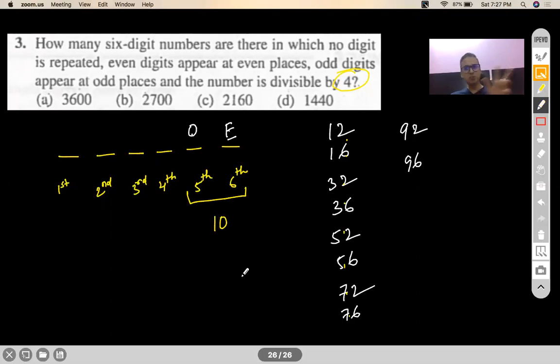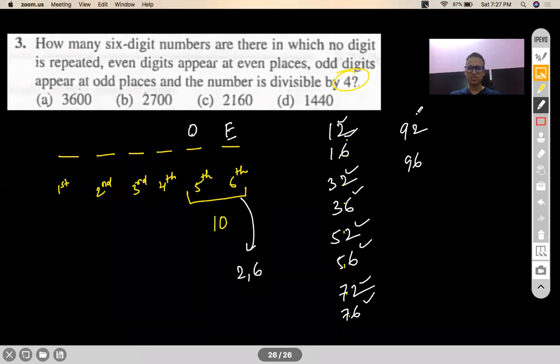So the last 2 places of this 6-digit number can only be filled in 10 ways. Now, if you do a very deep analysis of these numbers that you have written, you would realize that in the last place, either a 2 or a 6 will come. As you can see, 2, 6, 2, 6, 2, 6, 2, 6, 2, 6.